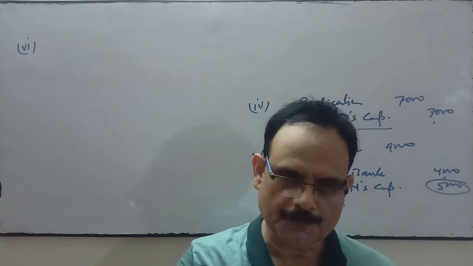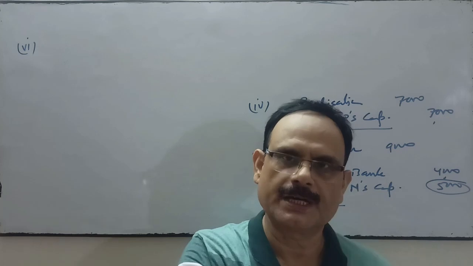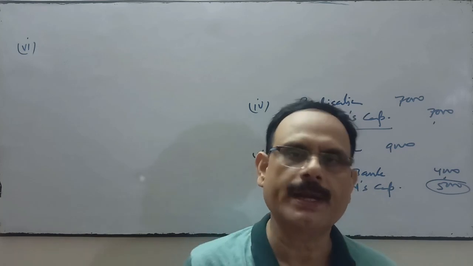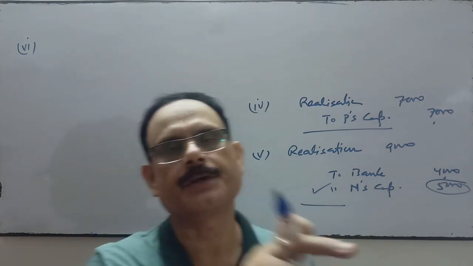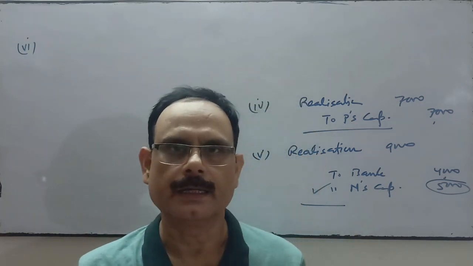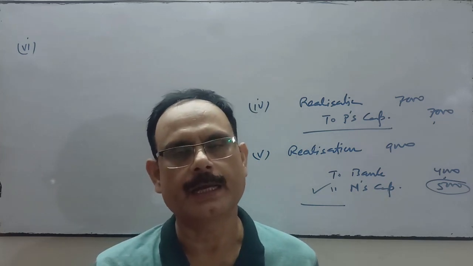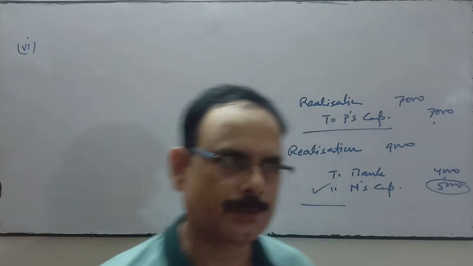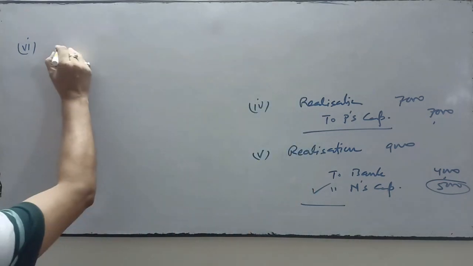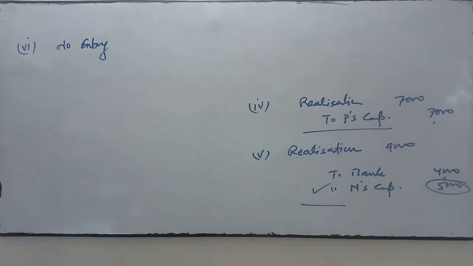As the stock of the firm is given to Q as remuneration, no entry will be done, because the stock is already debited to realization account. So no entry will be done in case number 6.